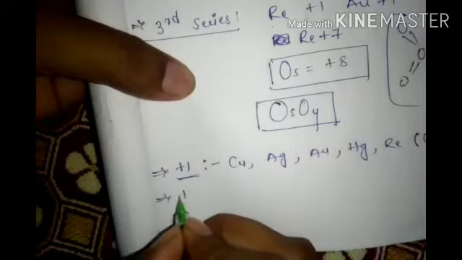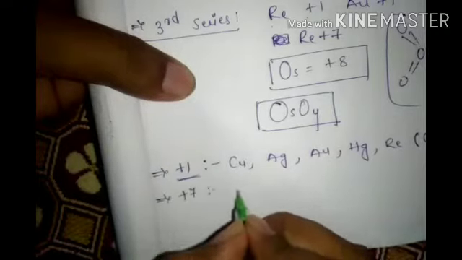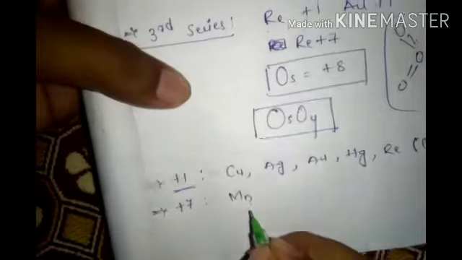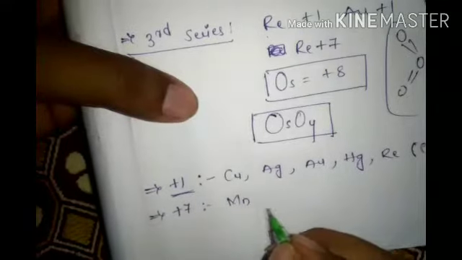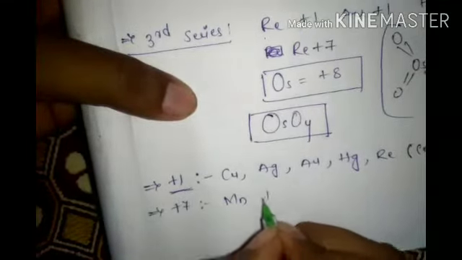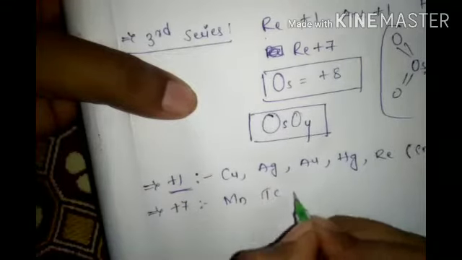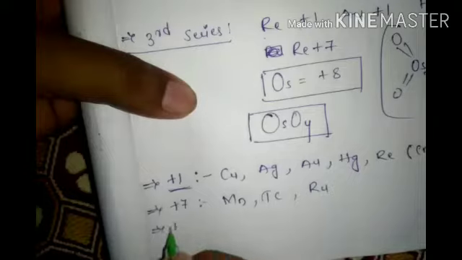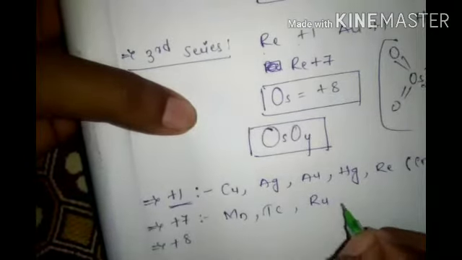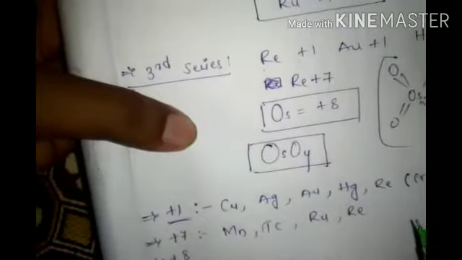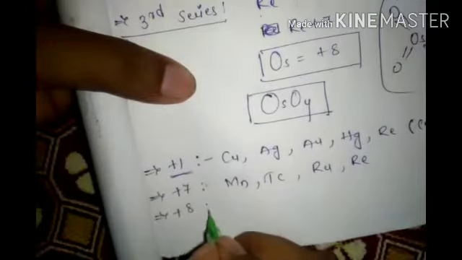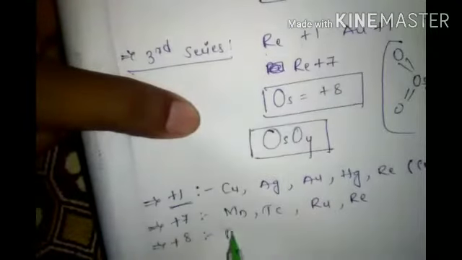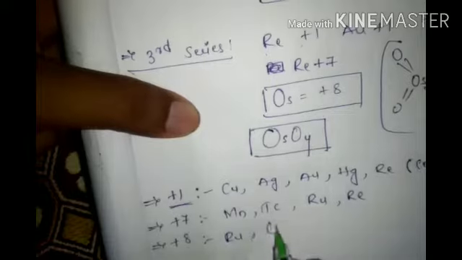Second one, +7: manganese, technetium, ruthenium and rhenium, and +8: ruthenium, osmium.